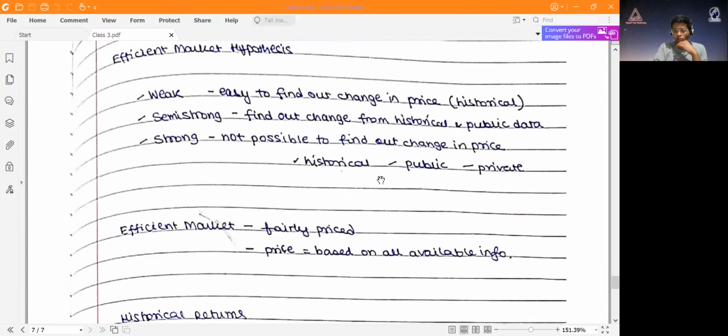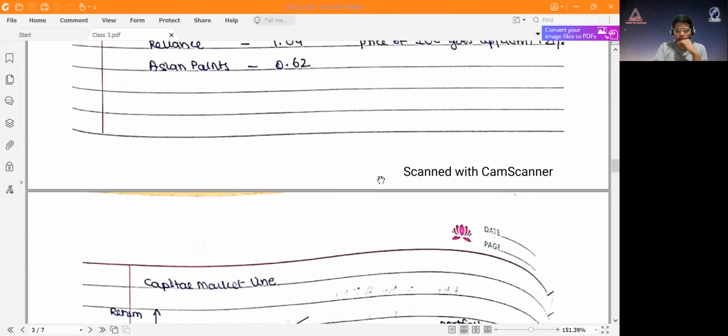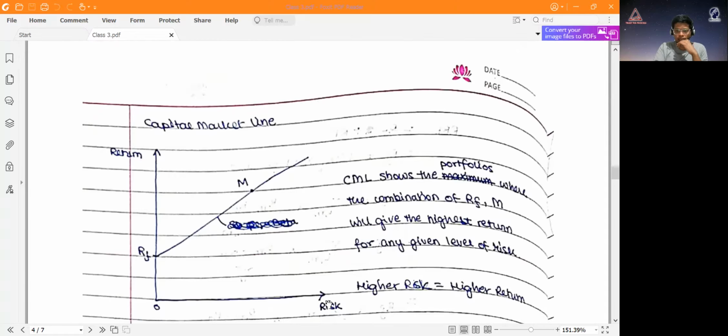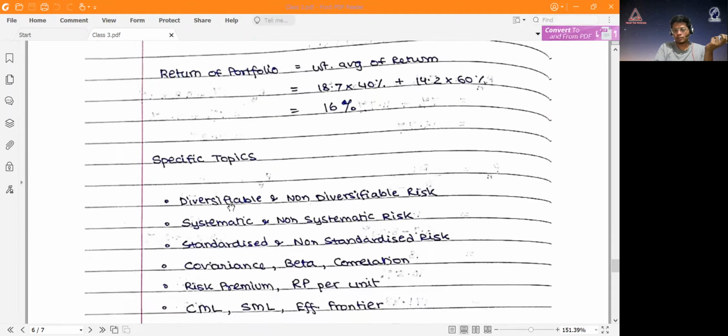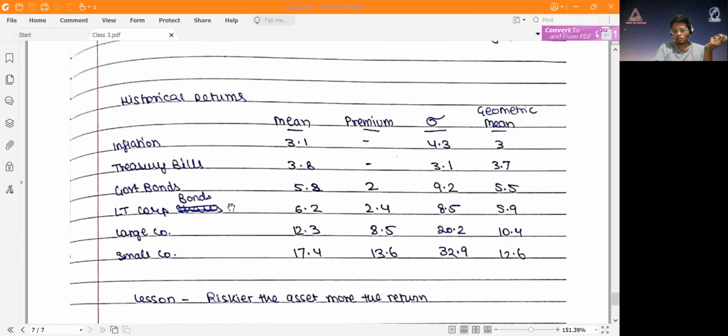This is something we also learned in the capital market line: as the risk increases, the return also increases. The treasury bond would be here, a large corporate would be here, small companies would be here, because it's more risky, so you expect a higher return, and that's what happens generally based on historical data. So this is what was covered in the PDF.